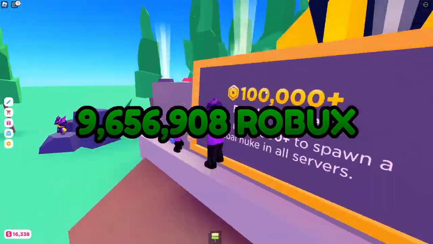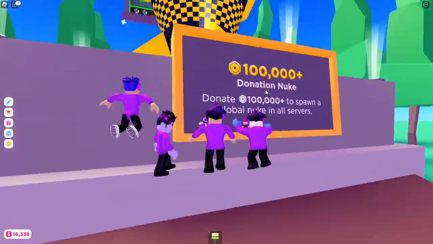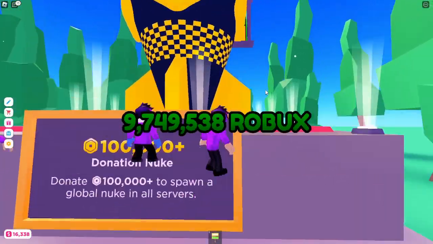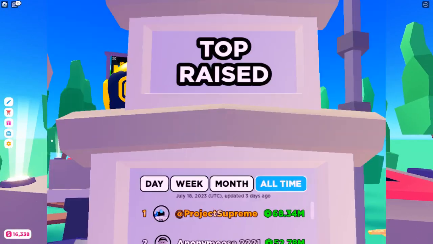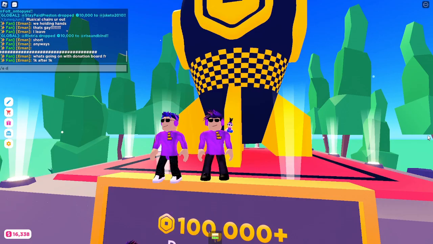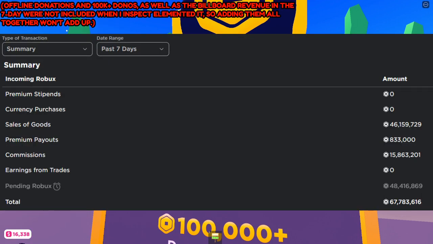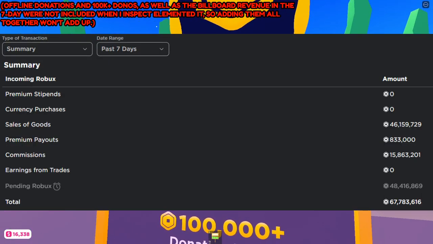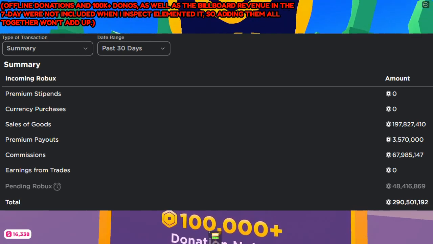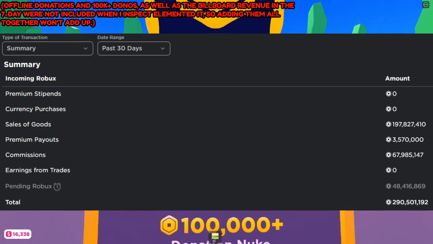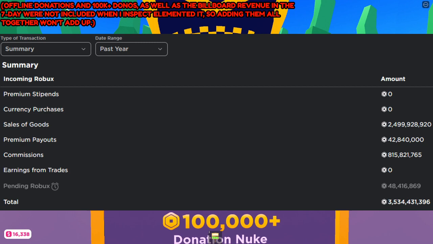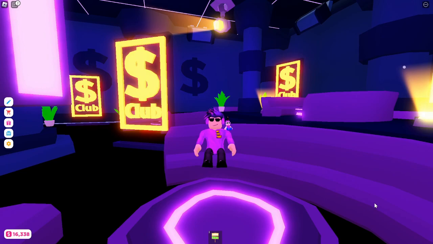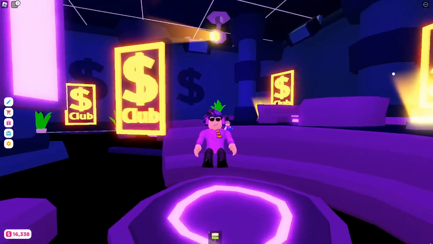9,656,908 Robux per day on a weekday, and swapping out donation data for weekends, as we have been using weekday data for this estimate, we get 9,749,538 Robux on weekends. That is enough to get the entirety of Project Supreme's raised Robux in a bit over a week, with Hazem's weekly income being roughly 67,783,616 Robux, his monthly income being around 290,501,192 Robux, and his yearly income being a mind-blowing estimated 3,534,431,396 Robux. However, this estimate heavily relies on my Game Pass numbers being correct,